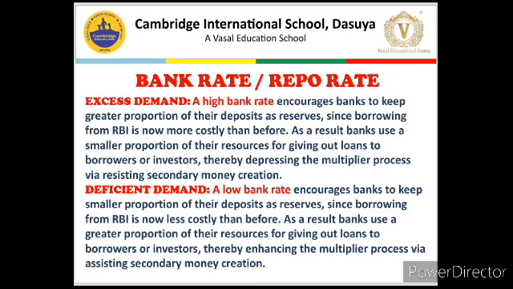So how is bank rate used to control the situations of excess demand or deficient demand? First, let us talk about excess demand. Suppose there is a situation of excess demand in an economy, then what RBI does is RBI increases the bank rate. Now if the rate of interest is increased, then taking a loan becomes expensive. So commercial banks do two things, or the increase in bank rate creates two after effects.